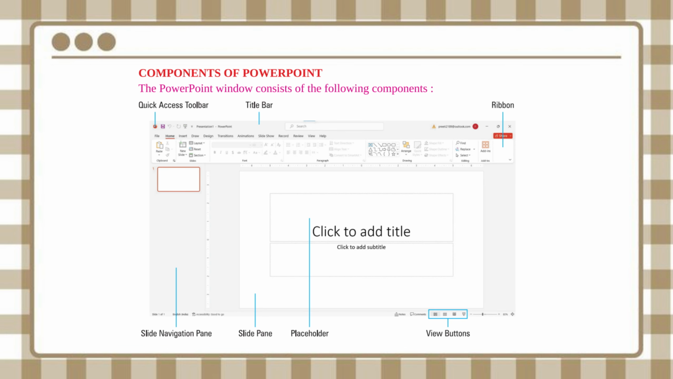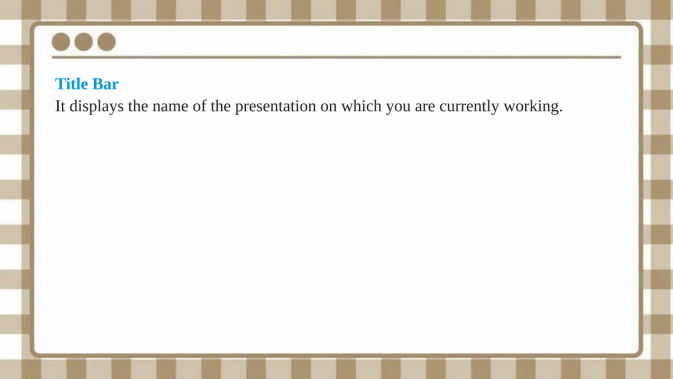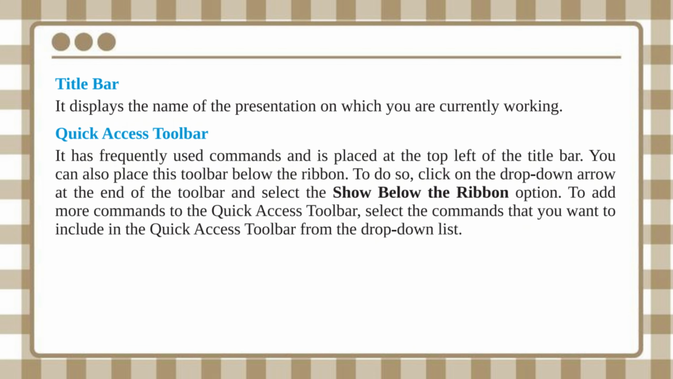Components of PowerPoint. The PowerPoint window consists of the following components. Title bar. It displays the name of the presentation on which you are currently working. Quick access toolbar. It has frequently used commands and is placed at the top left of the title bar.